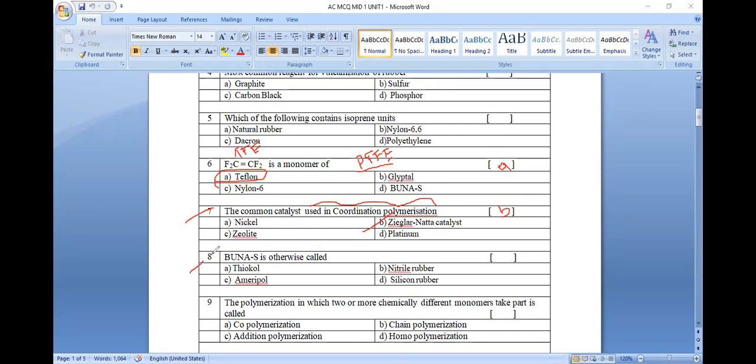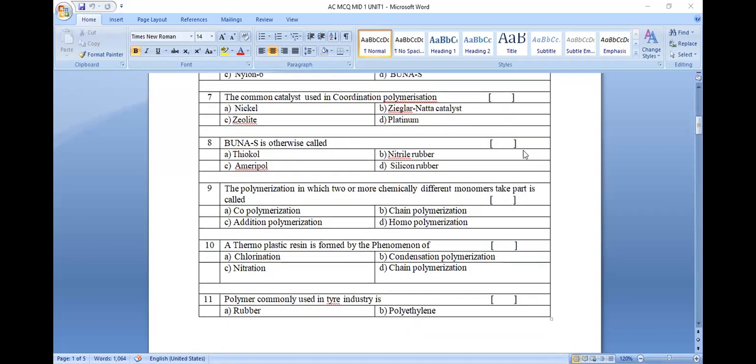Next, question number 8. What is known to be Buna S? Buna S is known to be a styrene rubber, and Buna S is also known as Emery-Paul. Points: these objectives are repeated in examinations.